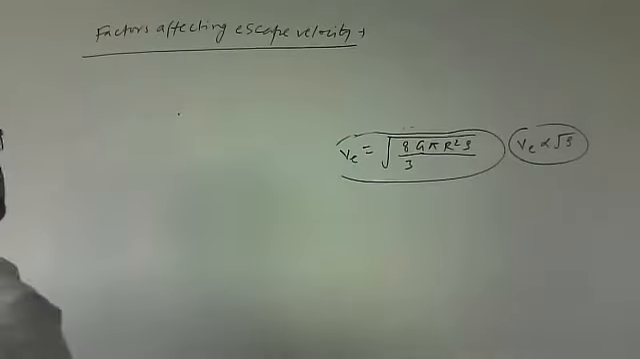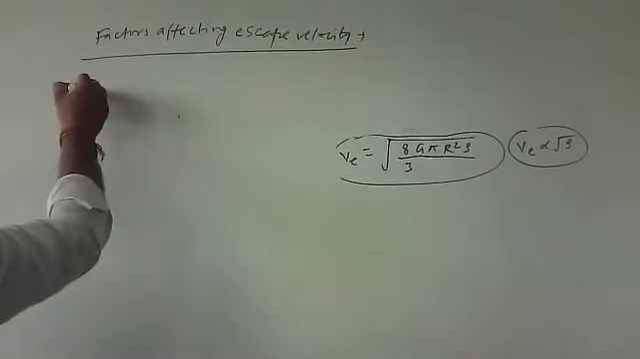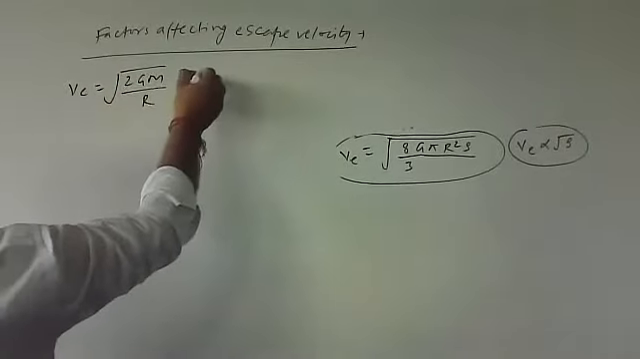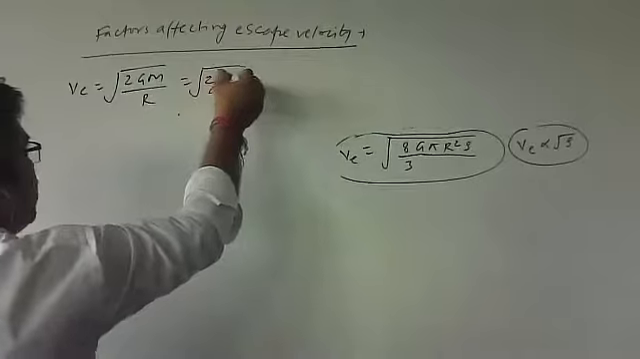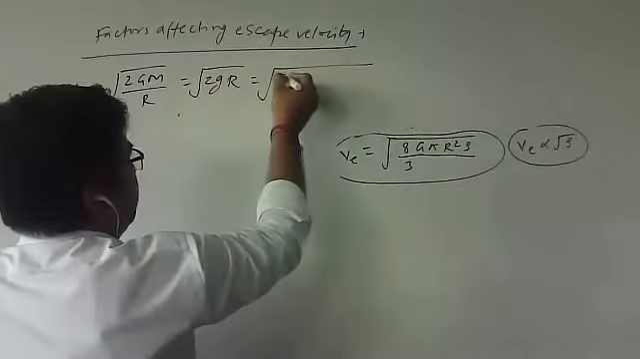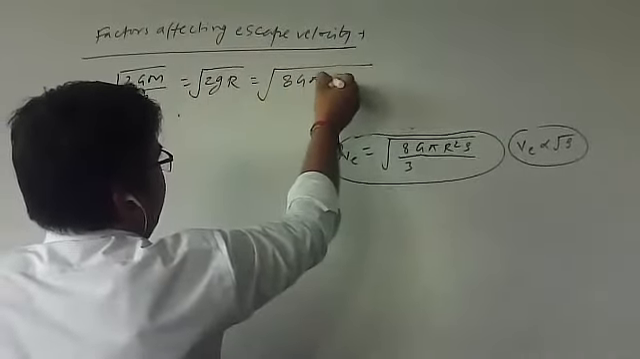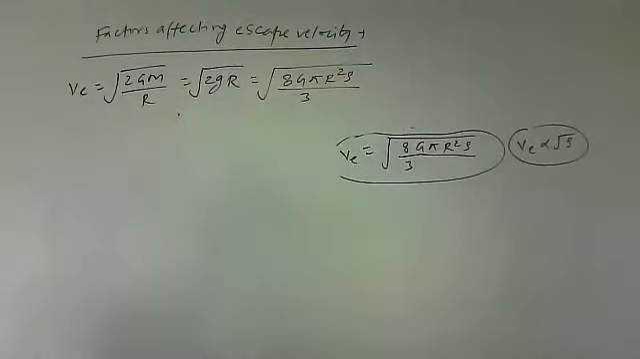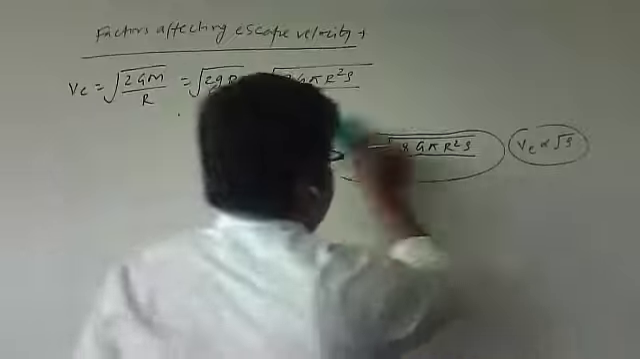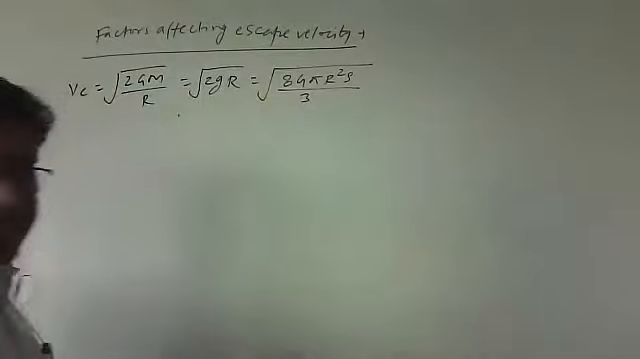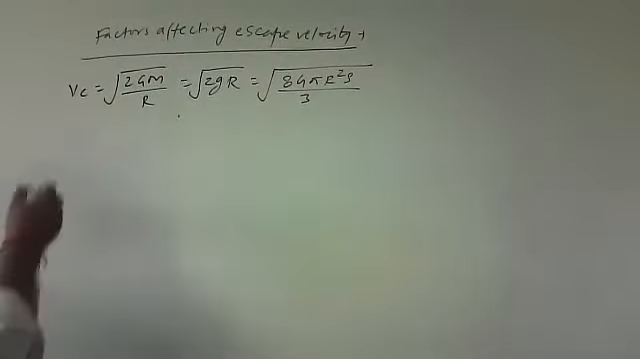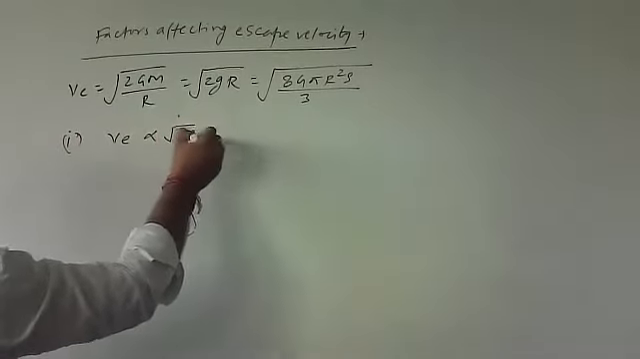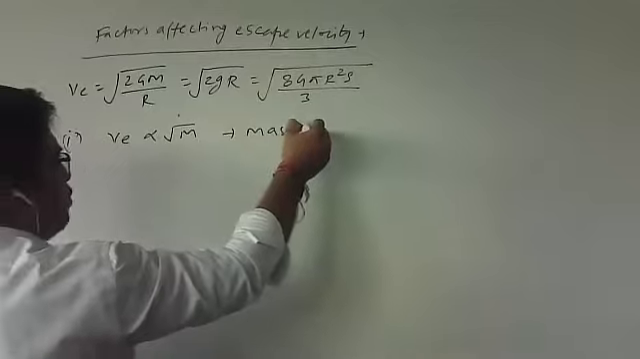Next concern: factors affecting escape velocity. We have developed the escape velocity expression first, root of 2GM by r. Then we developed root of 2gr. Then we developed root of 8G pi r² rho divided by 3. These three expressions of escape velocity we have developed. From these, we define which parameters escape velocity depends on. First point: escape velocity is directly proportional to the square root of mass, where M is the mass of the planet.